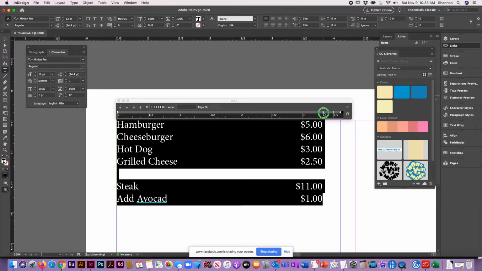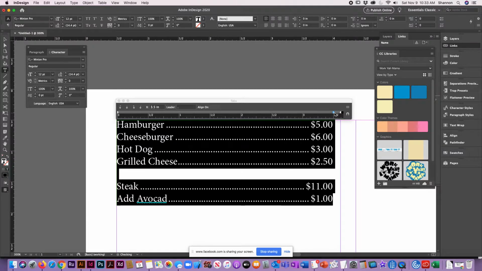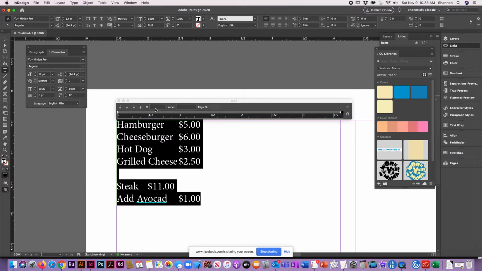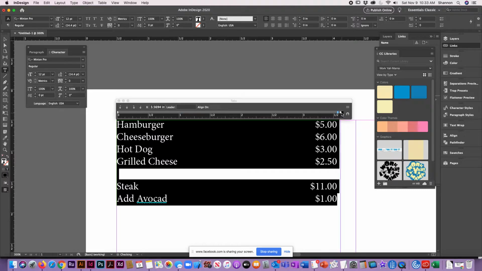So you can get rid of it. You can right click on it to delete that tab that you put in there. And then you need to click on the original one and that'll add it back in. So again, it can be a little bit difficult. And if you've accidentally just clicked all over here and there's way too many, right click and you can clear all of them and start over. Which again, just clicking and dragging in. And this little tick at the end right here, it looks like a triangle on its side. That is where your text box ends.